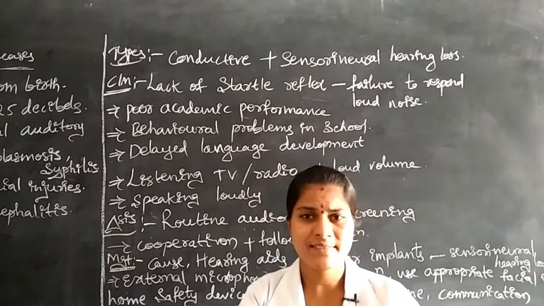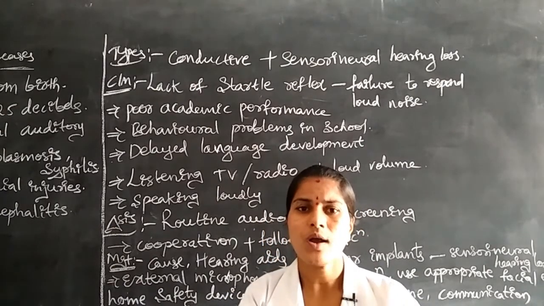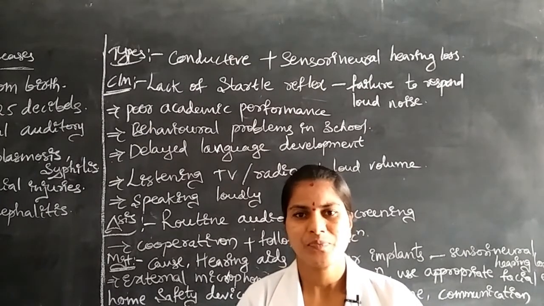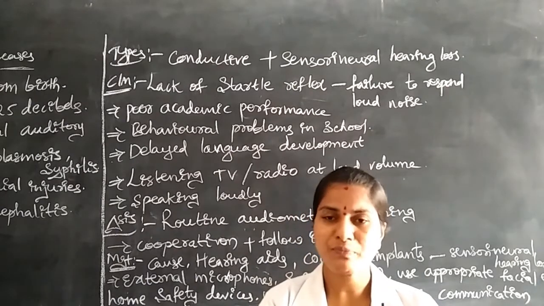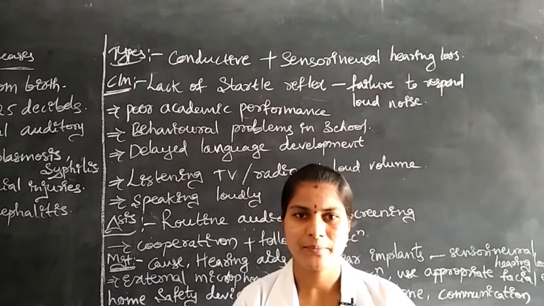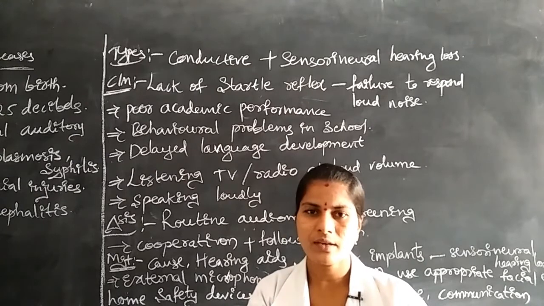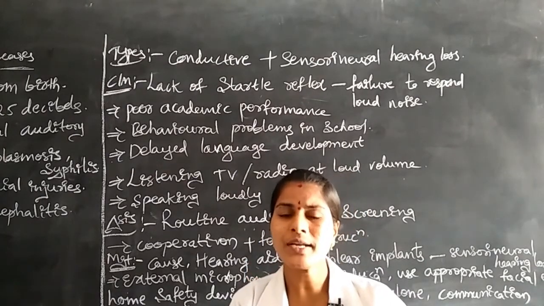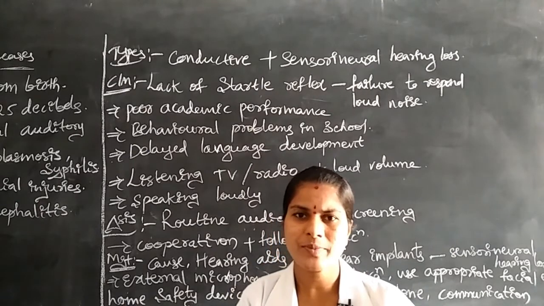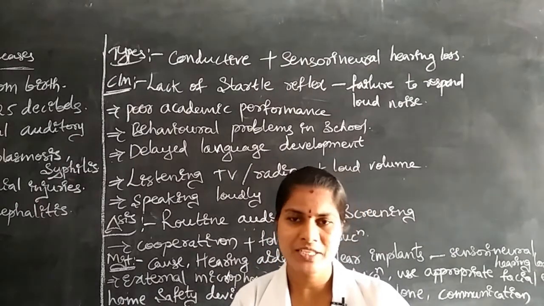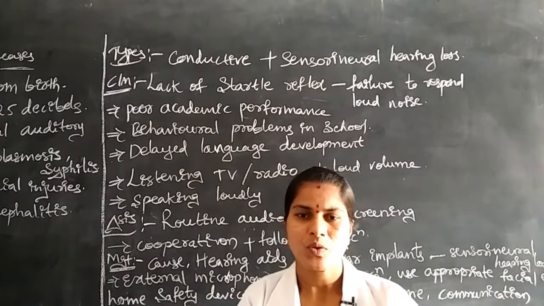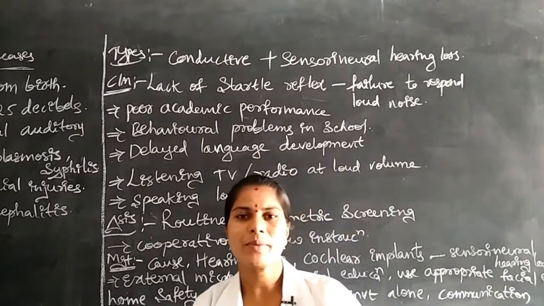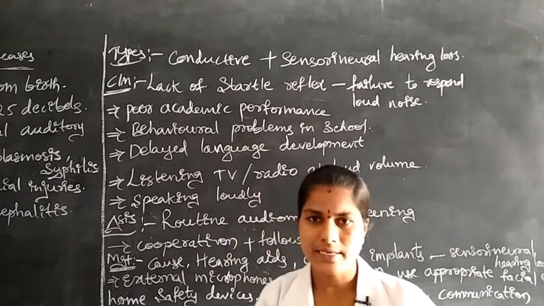Okay, what is the exact cause? First of all, we have to identify the particular cause of the hearing loss. Next, we proceed with symptomatic treatment. If the children have pus formation from the ears, first of all we have to control that pus formation, that is, reduce and prevent infection, because the infection is what causes the pus formation in the ears.